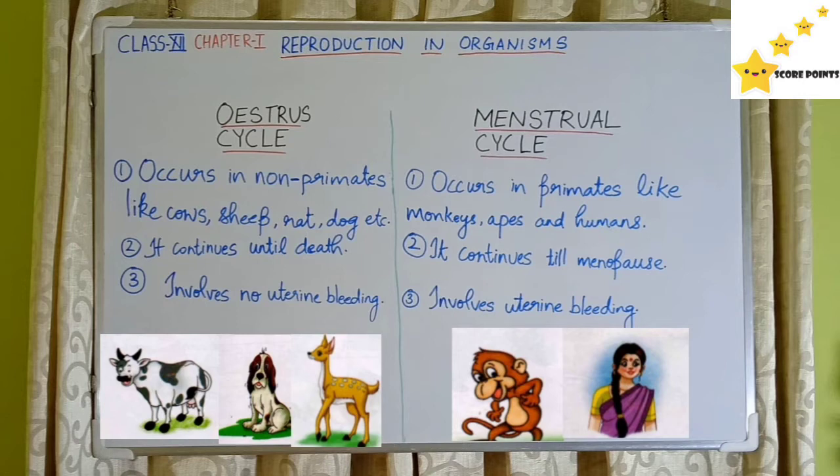Menstrual cycle, it occurs in primates like monkeys, apes, humans. Then estrous cycle, it continues until death, whereas menstrual cycle, it has a menopause. It continues only till menopause. Estrous cycle involves no uterine bleeding, whereas menstrual cycle, it involves uterine bleeding.